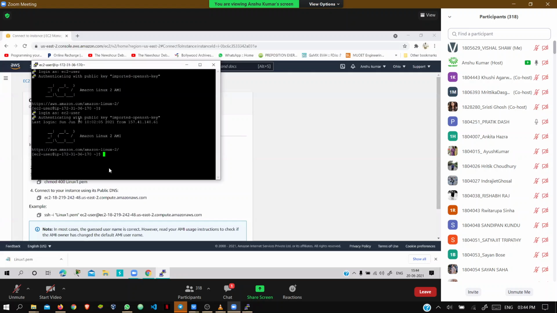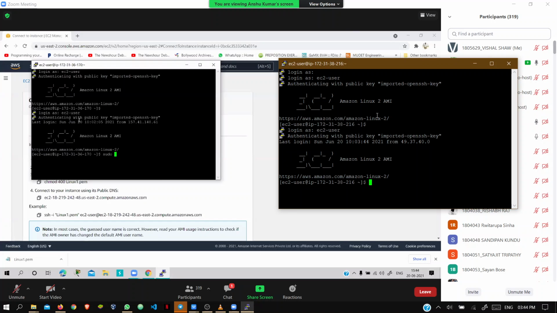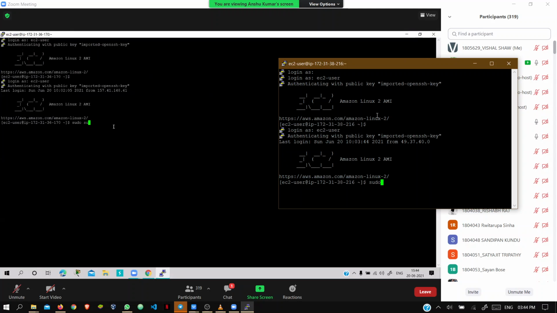So here you have to type the command sudo su. Please make the screen full size, sir, it is not visible. So here you have to write sudo su. This command gives you admin rights. Just type it and press enter.